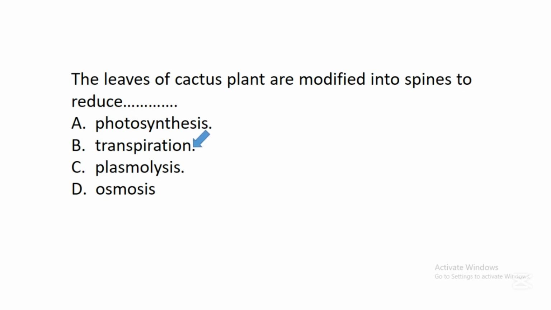Transpiration is a process whereby water is lost from plants. So this plant called cactus, the leaves of this plant look like spines, and the reason why the leaves are modified into spines is to reduce the rate of water loss so that the organism can survive in its environment.